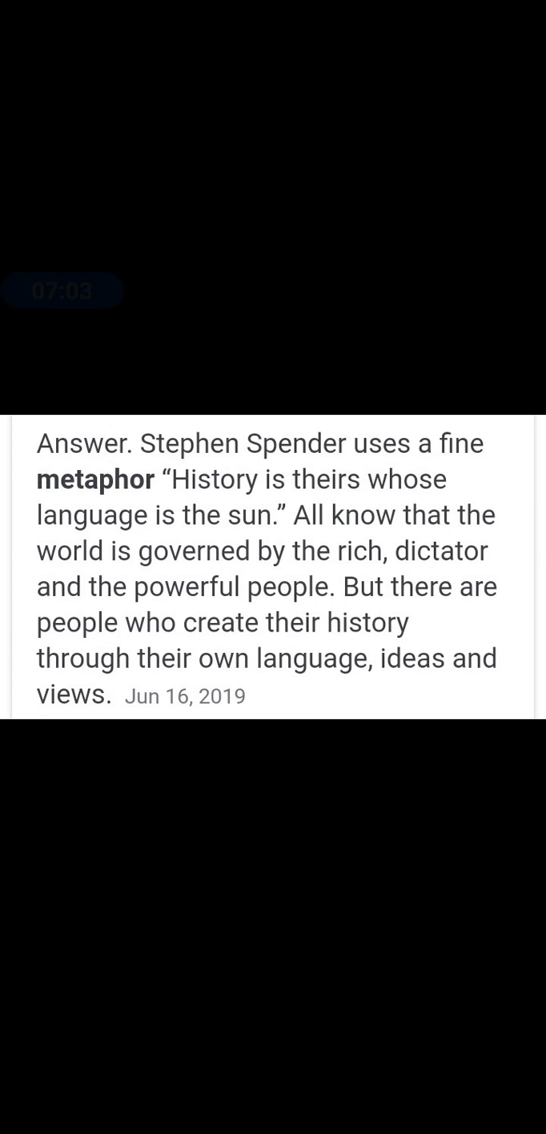History is there whose language is the sun. Here, Stephen Spender uses a fine metaphor. All know that the world is governed by the rich, dictators, and the powerful people. But there are people who create their history through their own language, ideas, and views when they are well educated and well read. That's why the poet is making an appeal to educate these children in the true sense of the term so that they can also recreate their destiny.